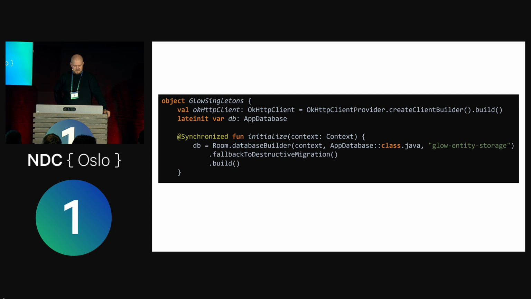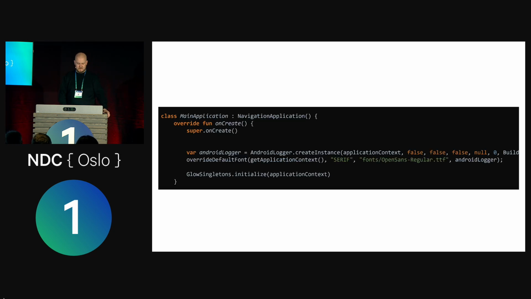We have this initialize function that is called by someone somewhere, and it sets this DB thing for us. Obviously, when this class is created, the DB is null, because you have to call initialize first. And for reasons I won't get into now, I can't just do this in a constructor, because I have to rely on the Android system.